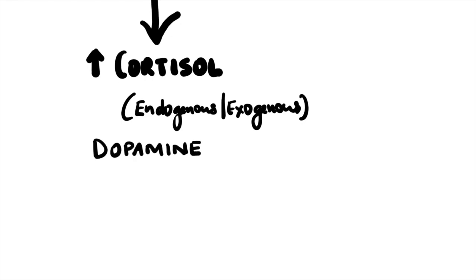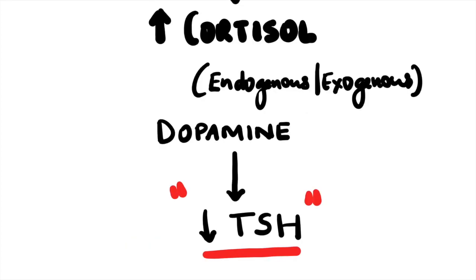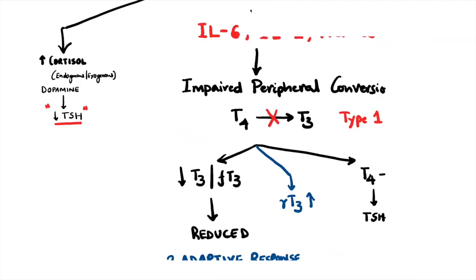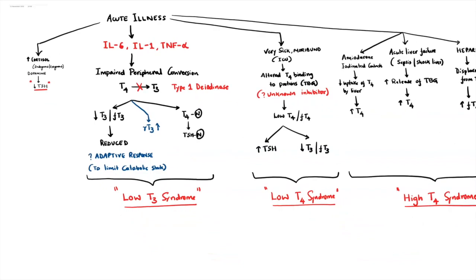Lastly, increased cortisol, either due to endogenous production or exogenous administration of steroids, or use of dopamine, which is an inotrope commonly used in sepsis or septic shock, are going to suppress the TSH production. This will result in decreased TSH levels. Now coming back to primary abnormalities, low T3 and low T4 syndrome.